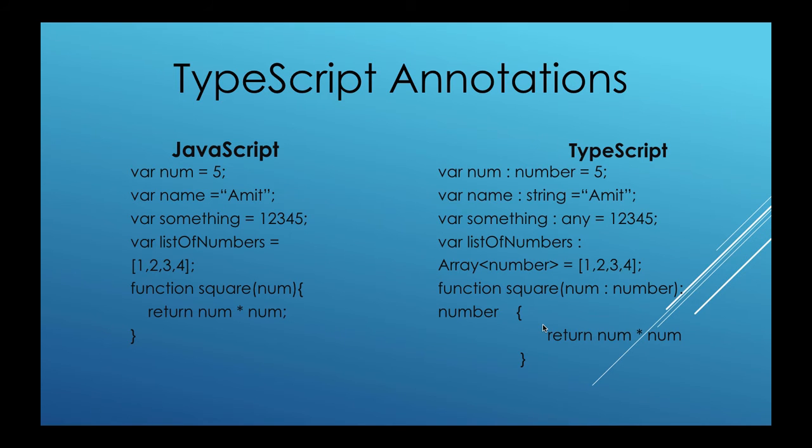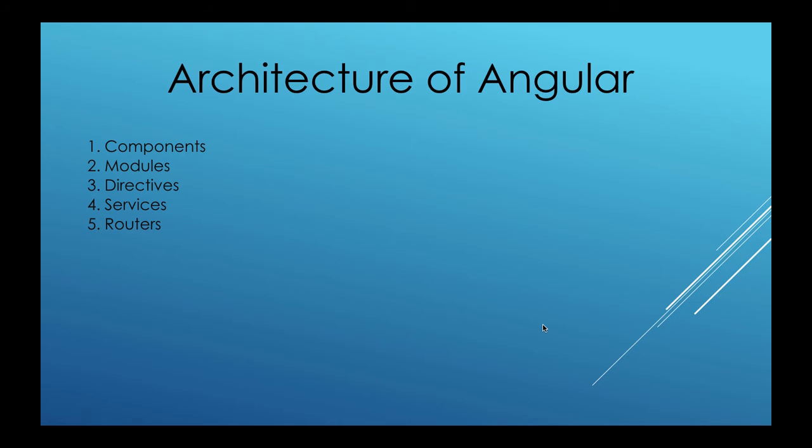Okay, then what is the architecture of Angular? The architecture of Angular consists of components, modules, directives, services, and routers. So in the Angular application that we are going to create in further videos, we will talk about components. We will create some modules. We'll use directives in our Angular application. We'll use services. Apart from that, we'll use routers as well.